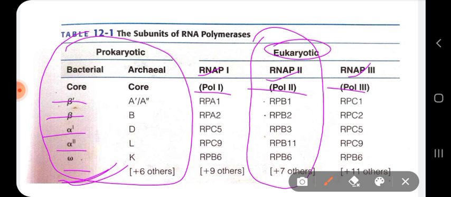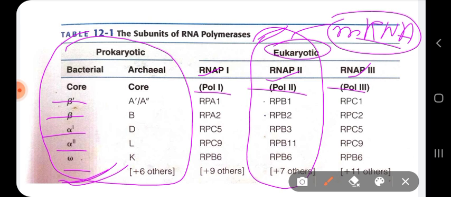If you want to compare the prokaryotic RNA polymerase with eukaryotic RNA polymerase, then we should deal with the RNA polymerase 2 found in the eukaryotes, because this RNA polymerase 2 is mainly responsible for transcribing mRNA, which is also called messenger RNA, as I have done with you previously. mRNA is that RNA which will code for that protein, right?